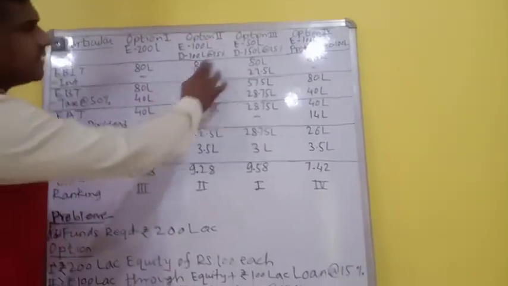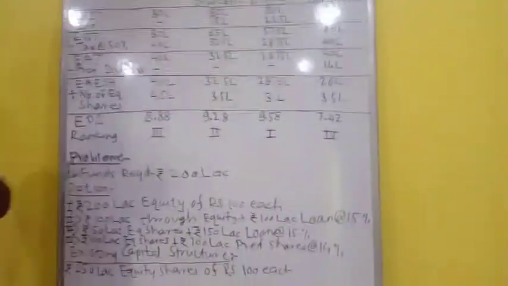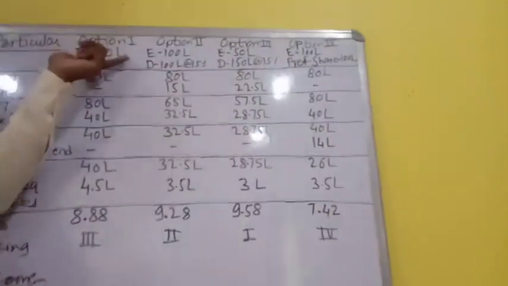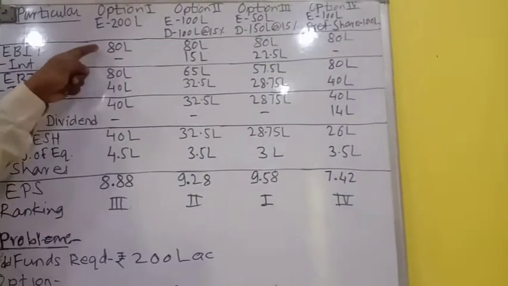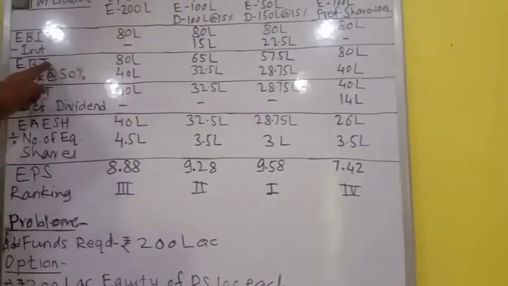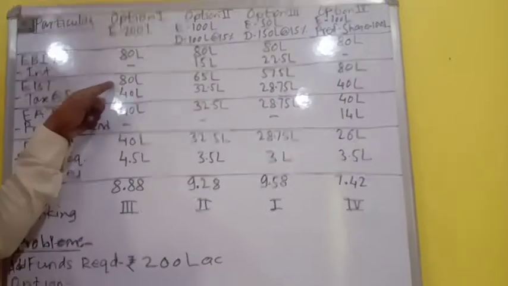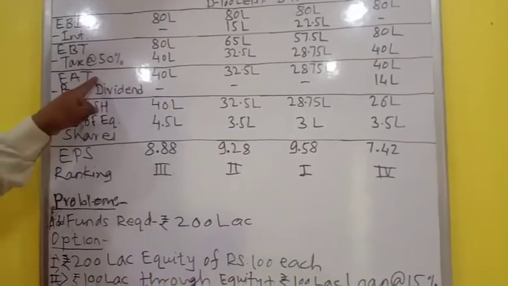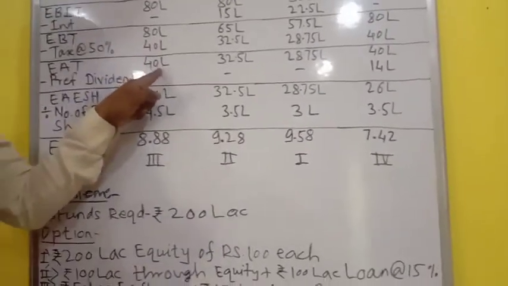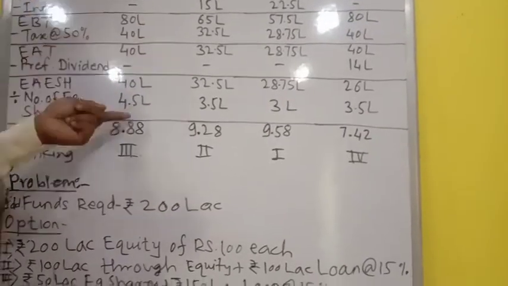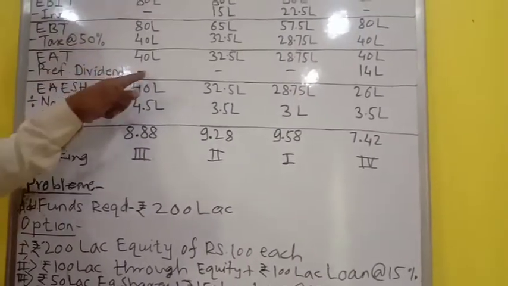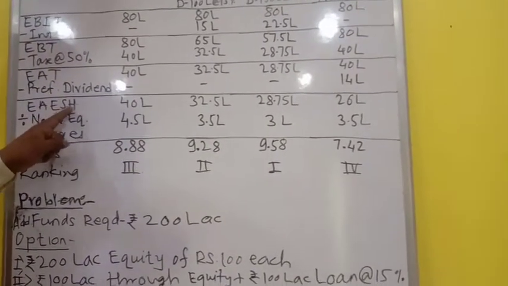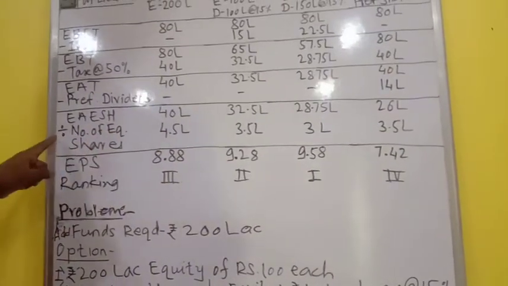EBIT in all the cases is going to remain the same, that is 80 lakh rupees. And then interest. In the first case, as the entire amount is going to come through equity shares, there is no interest, that is why it is a dash. So 80 lakh rupees minus 0 interest, you get earnings before tax of 80 lakh rupees. Then the tax rate is 50%, so 50% of 80 lakhs comes to 40 lakh rupees, hence earnings after tax comes to rupees 40 lakhs. Then preference dividend. As in option number 1 there are no preference shares, there is no preference dividend, that is why it is a dash, and hence you get earnings available to equity shareholders to be rupees 40 lakh. Then divide the same by the number of equity shares.